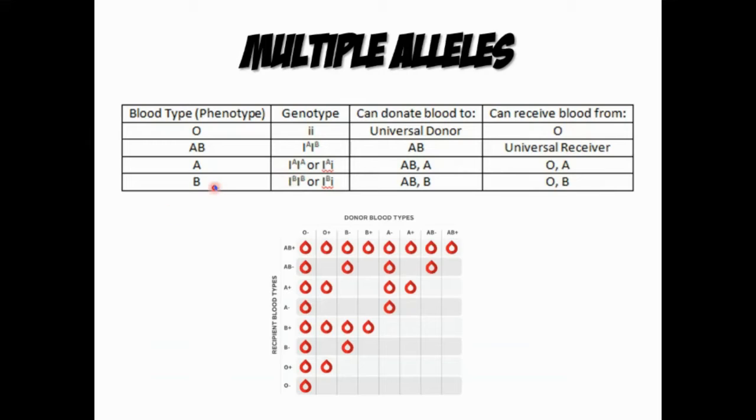And then sa type B naman, pwede silang mag-donate ng dugo through blood type AB at saka yung B, and then they can receive blood from type O at saka type B. So, ayun po yung pattern. Para mas mag-gets nyo po.